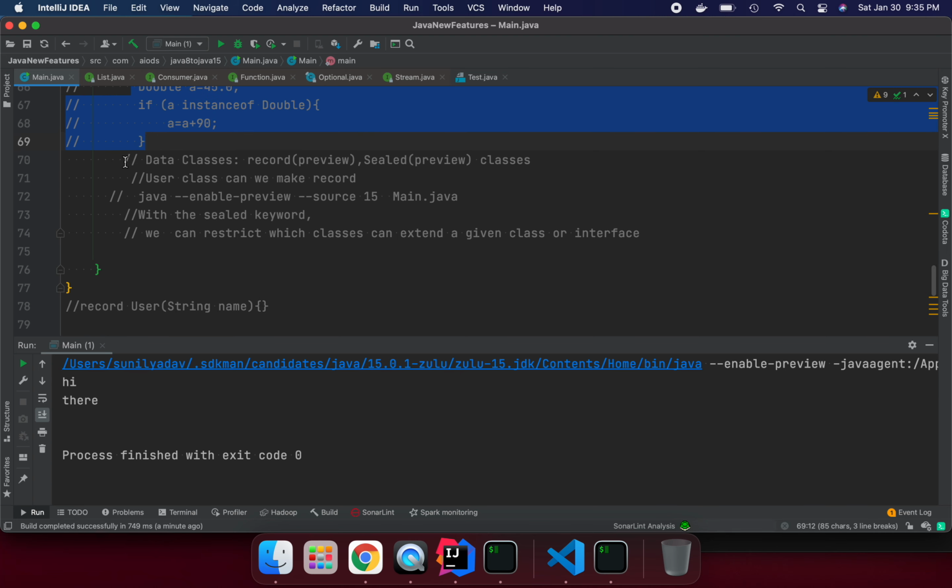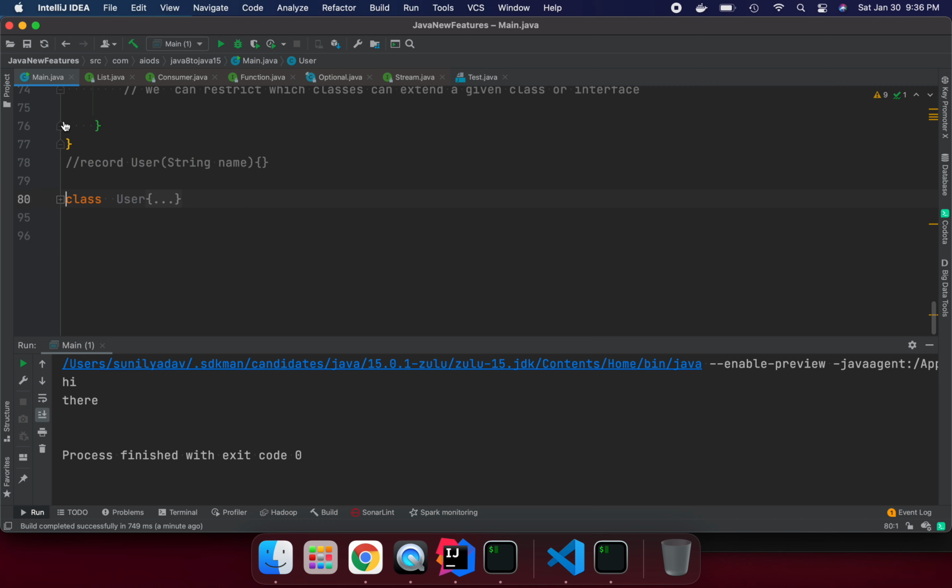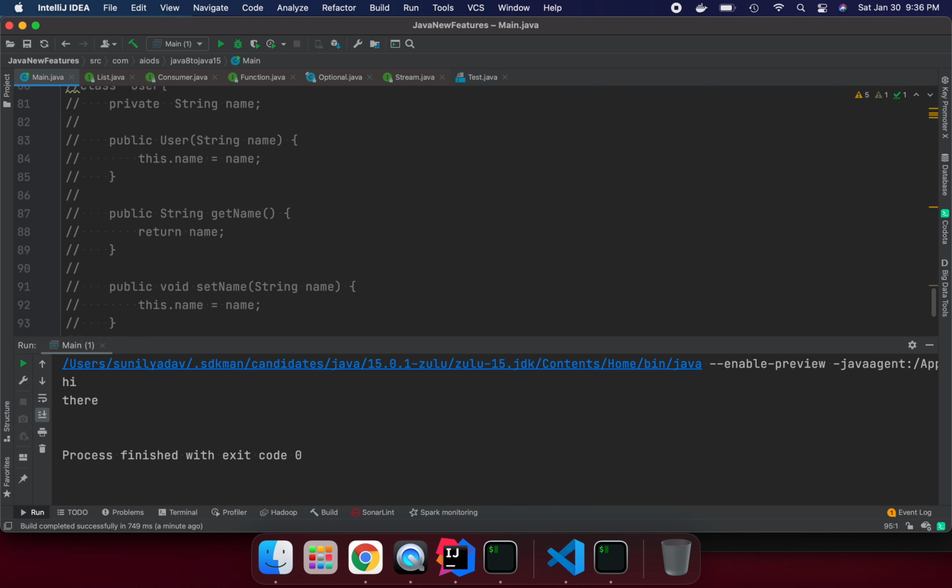Now the nice feature in Java 15 is like this is also preview mode, and sealed is preview mode as well. So what is the record? The way in Kotlin we have data class, similarly Java came up with record; we have the record type. Suppose this is my setter getter, I need to create the constructor and override the hashCode and equals methods manually, but with record you don't need to do anything. What we need to do is just use record.